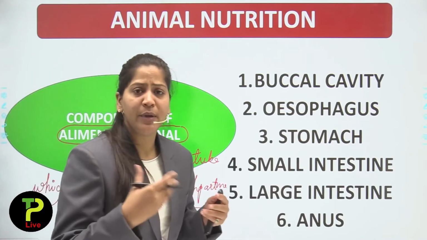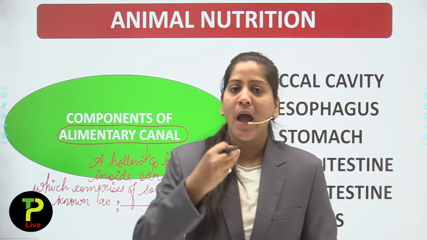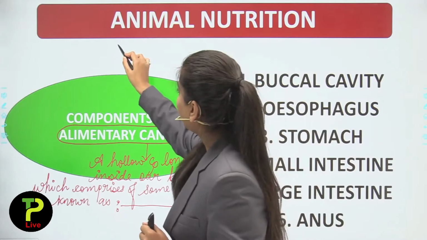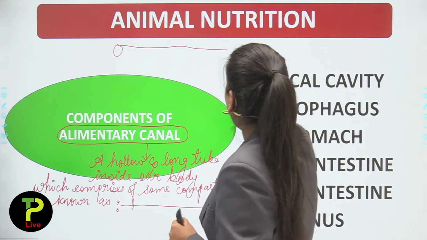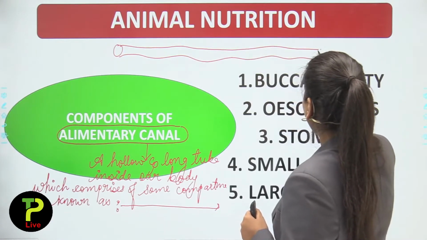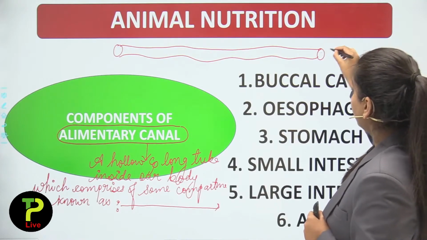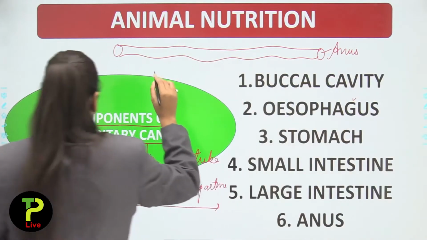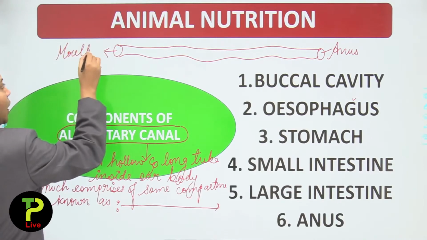So what is basically the alimentary canal? Alimentary canal is a hollow tube which starts from the mouth and ends in the anus. So I can draw it here. Suppose this is your mouth and this is a hollow tube in which your food will get digested, and this is the end of this tube which is known as anus, and this is known as mouth.